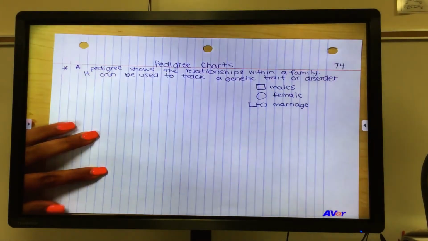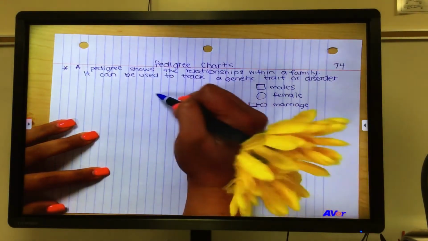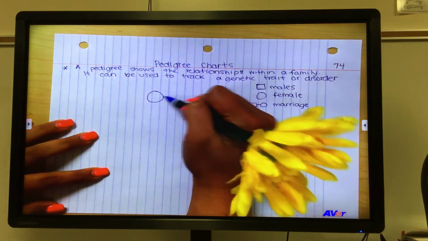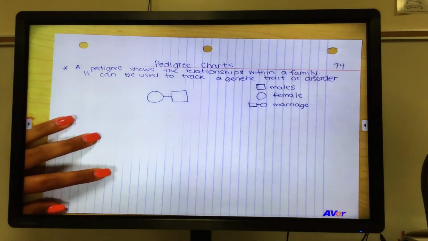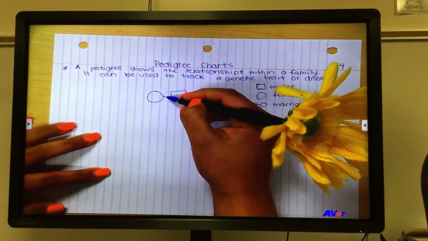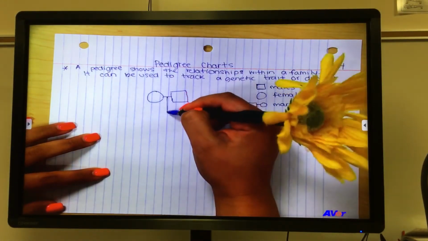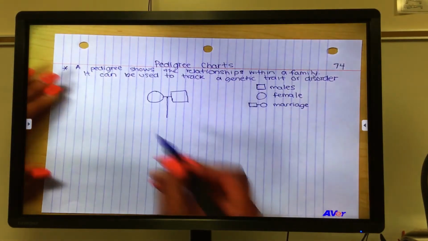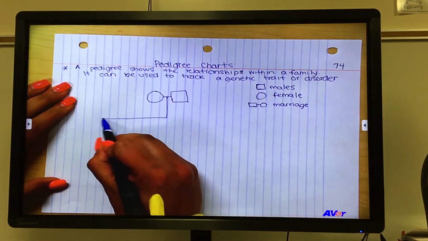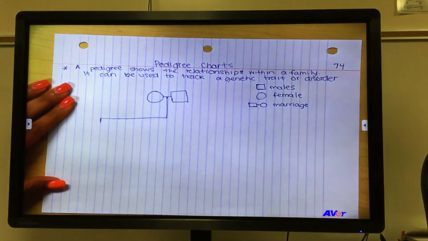So we're going to start with a generation. We're going to have a woman and a man. They fall in love, they get married, and they decide to have children. The way that we show children is a line perpendicular to the marriage line. And we start with the firstborn child farthest left and then we go from left to right.